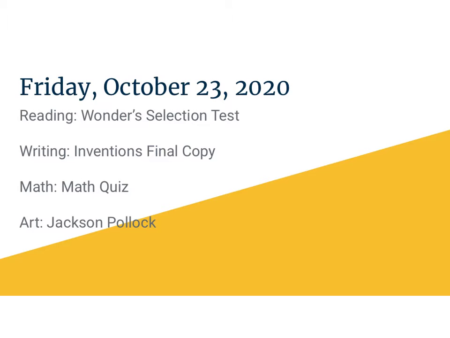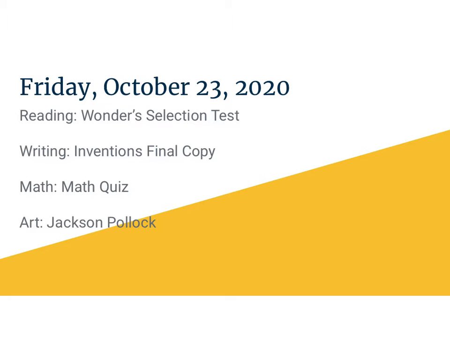In reading today, we are going to be taking a Wonder Selection test. This will be our first time trying this. This is a digital reading test, and it's going to go over the story we read this week during reading time called Who Wrote the U.S. Constitution? In writing, we will be finishing our final copies on our Inventor and Inventions essays. This will be done in Google Docs.